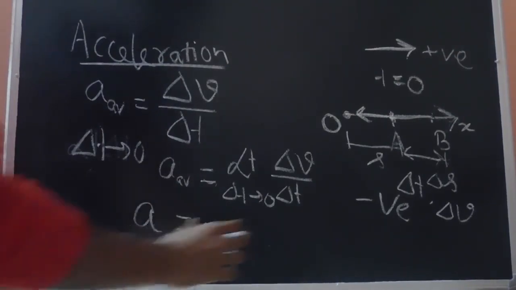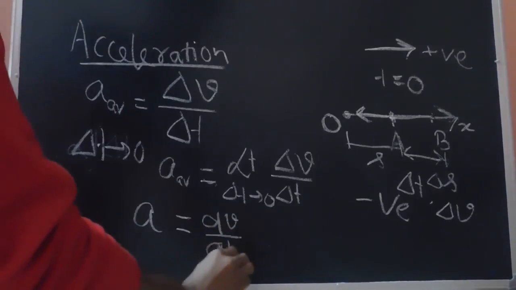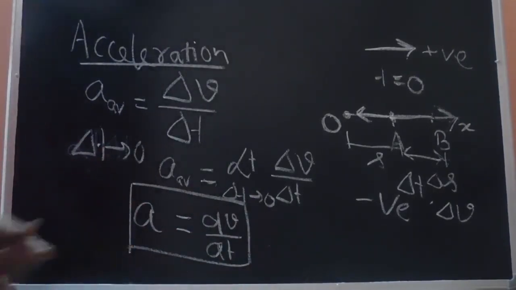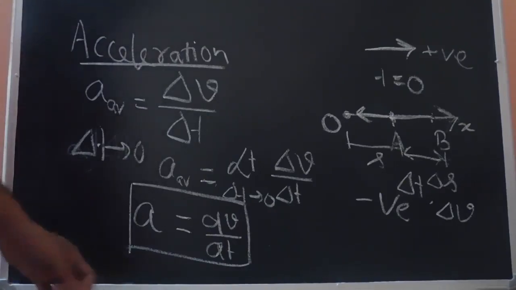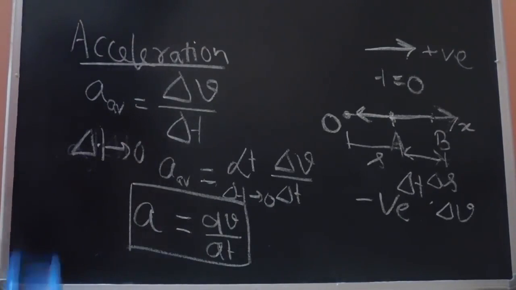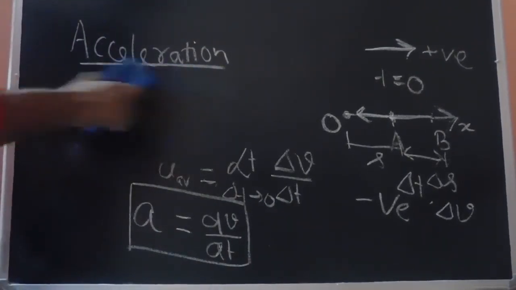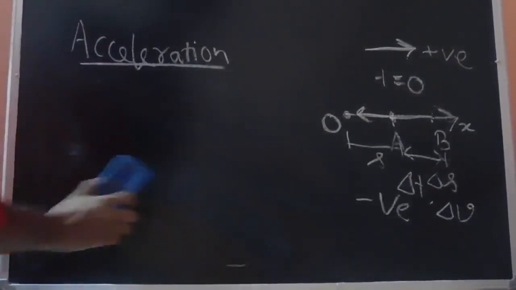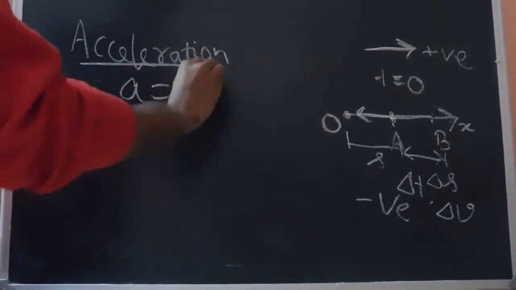This acceleration is given as, this is the definition of derivative, so we can write it as dv by dt. The instantaneous acceleration of a particle is defined as the rate of change of velocity with respect to time. This is a general equation which is valid under all circumstances. So we have defined the instantaneous acceleration a as dv by dt.